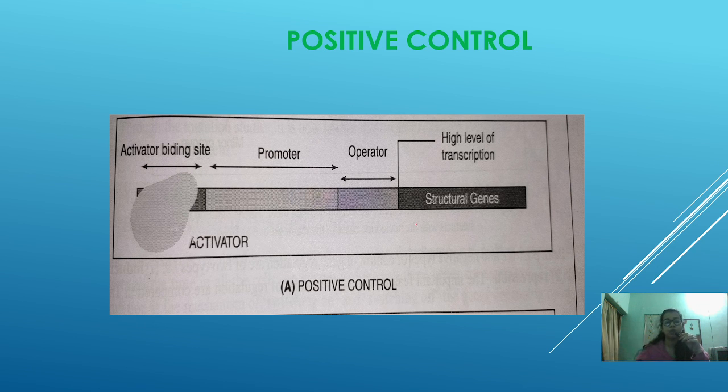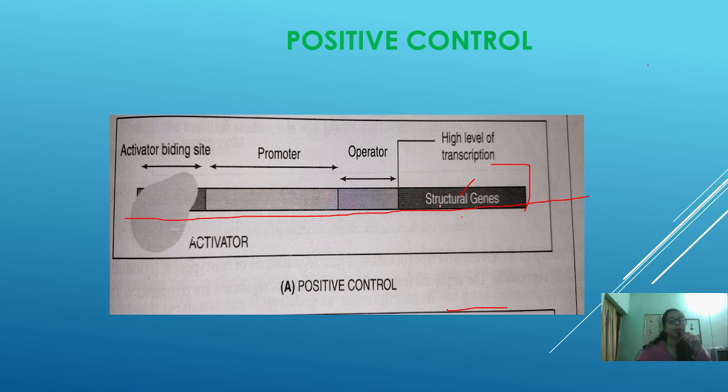This is the whole structure. What you are seeing is the whole structure of the DNA. This whole segment is of a DNA, which consists of different parts. We will be discussing in the next part of the video what the structural gene, the operator and the promoter are. We will discuss it later, but we need to understand what regulation is. We have already dealt with it, and with positive and negative regulation.